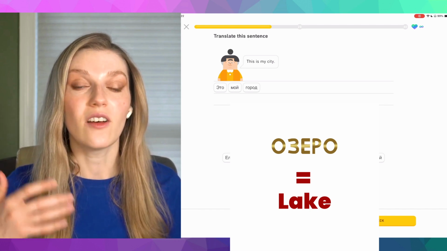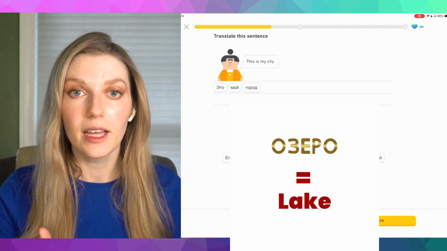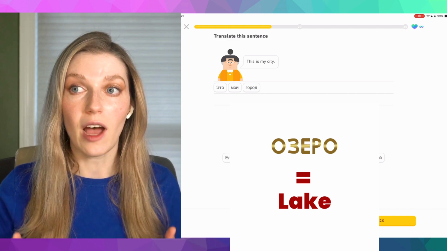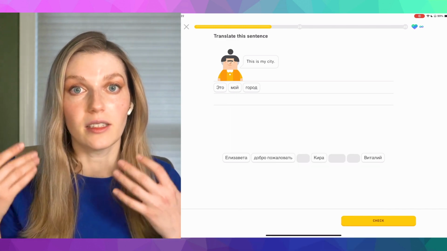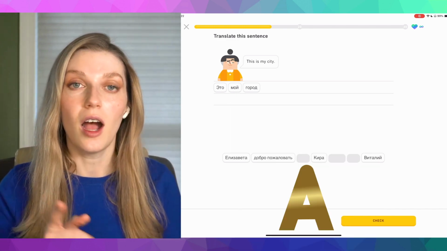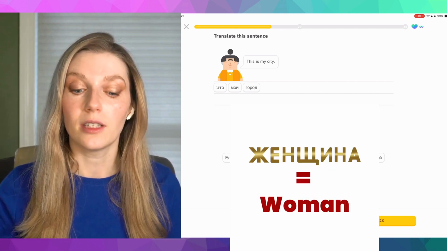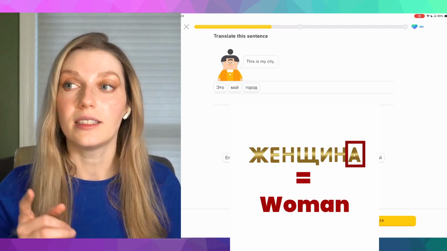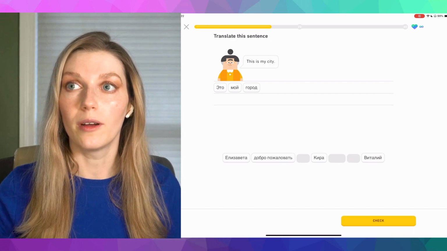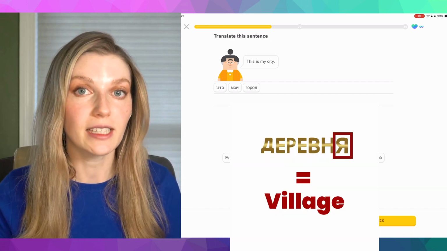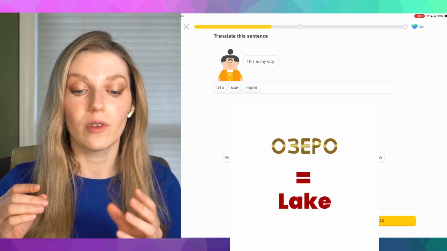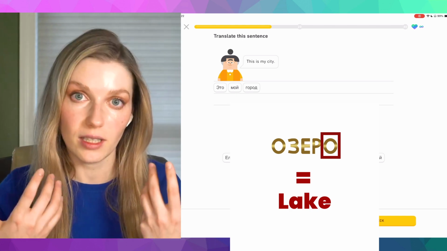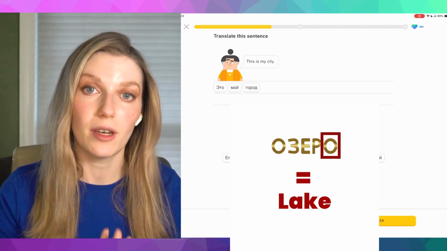Озеро has a vowel in the end. But compared with the female gender, the vowels that signal a female gender typically are а or я, such as женщина, which is а, or деревня, which is я. Озеро has an о in the end, which signals to us that it's a middle gender.